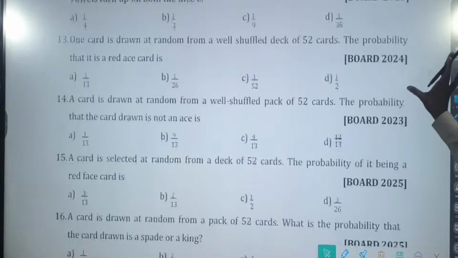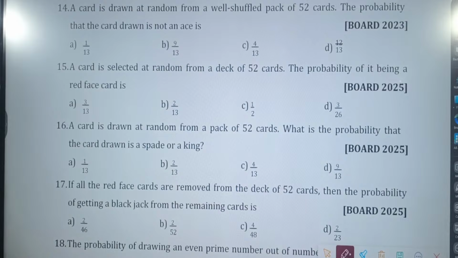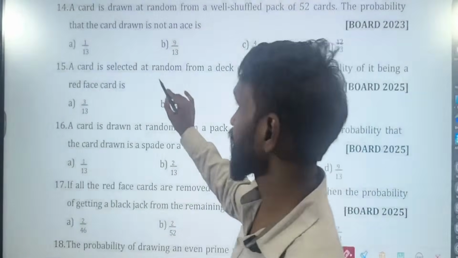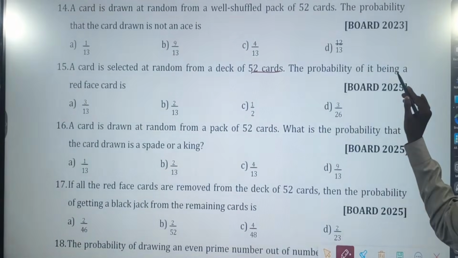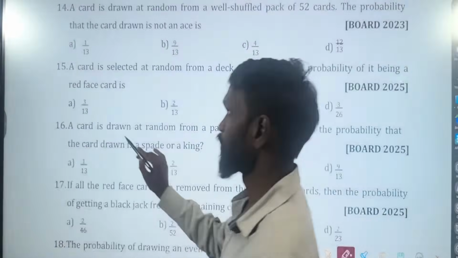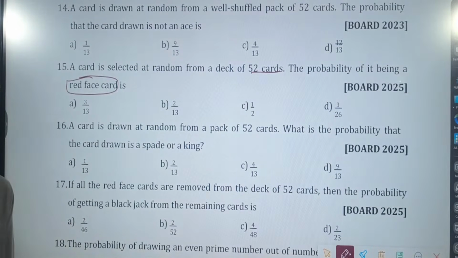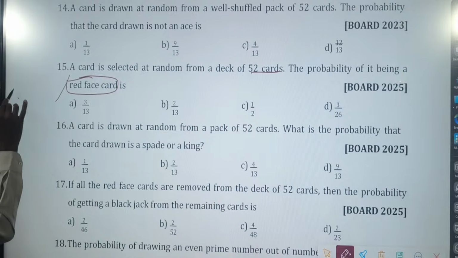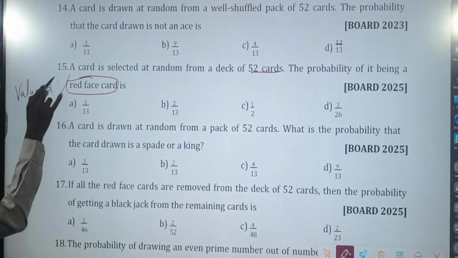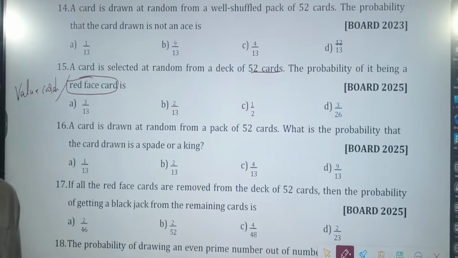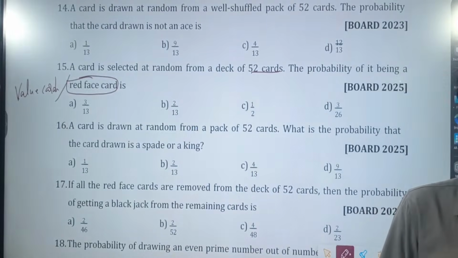Question number 15. A card is selected at random from a deck of 52 cards. The probability of it being a red face card. What are face cards? Face cards are also called value cards. In the exam they can ask you face cards, or they can ask you value cards.